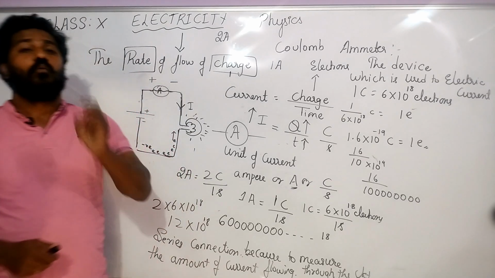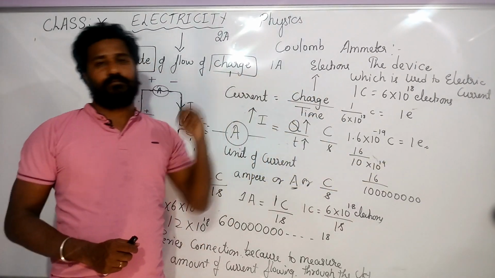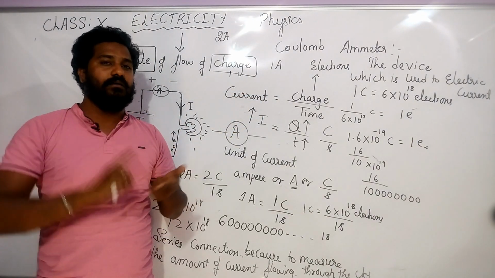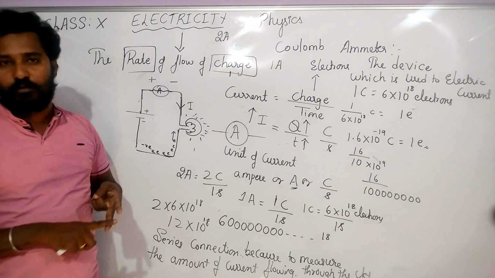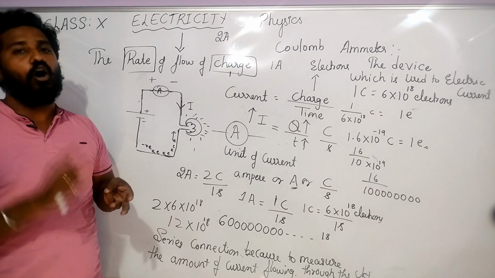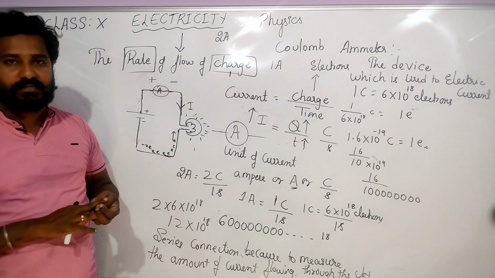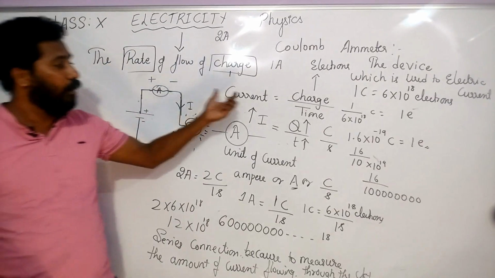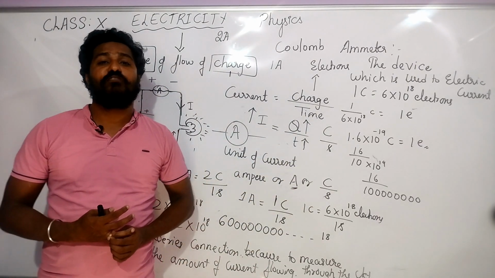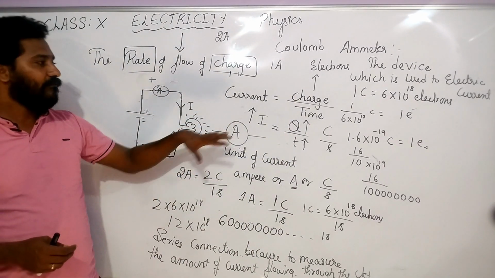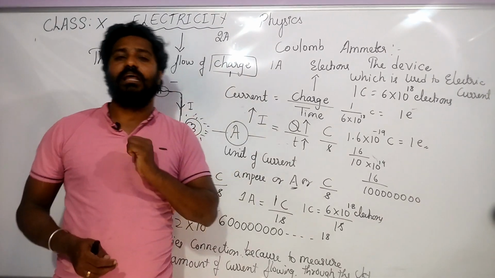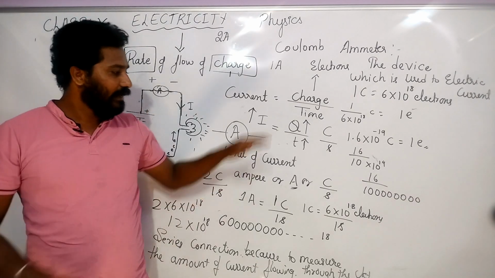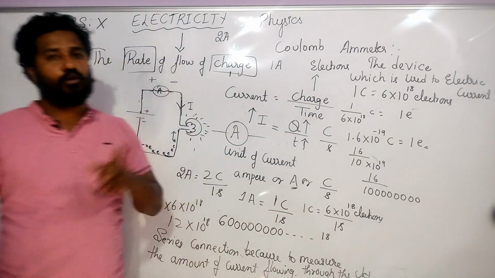They will ask you the question: what is an ammeter, how do you connect it, why do you connect it? Did you understand? So which are the important questions from this? What is electric current? What is an electric circuit? Define the unit of current, or define 1 ampere. What is an ammeter, how do you connect it, why do you connect it? And the formulas are important. They will ask you to find values in problems, and we will use the formula I equals Q by T, T equals Q by I, Q equals I into T or T into I. You can write it anywhere. These are the very important things you need to note down.